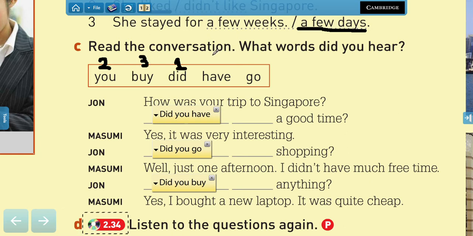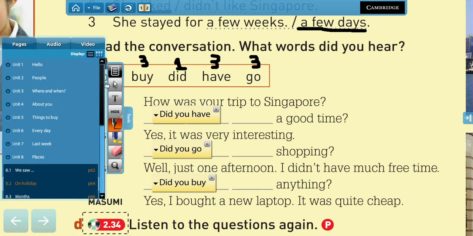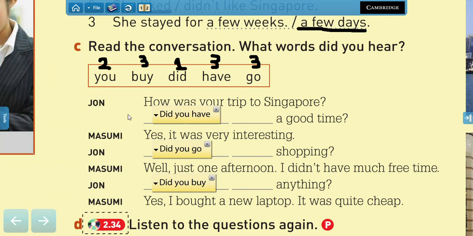We can use this verb, that one, or any other verb that you may like. So did you eat something special? Did you travel to the USA? Did you study for the test? Did you see your family last weekend? Any verb, but that is the order. Auxiliary, subject, and then the verb.